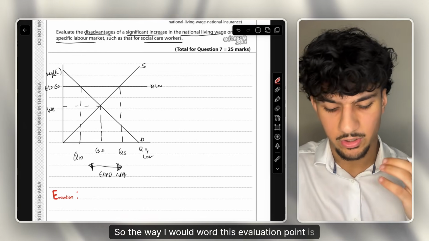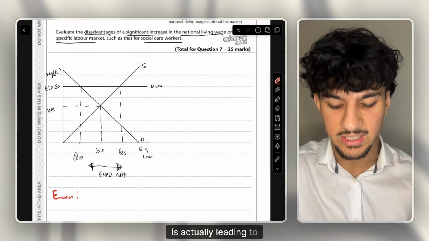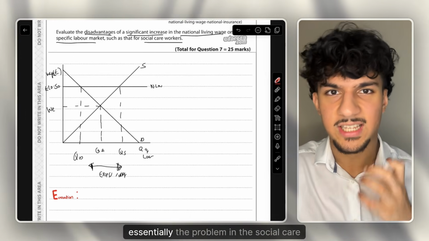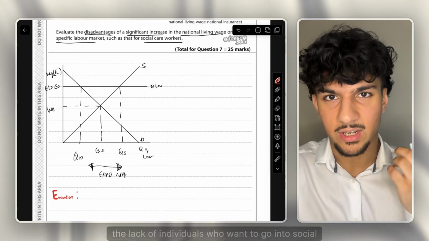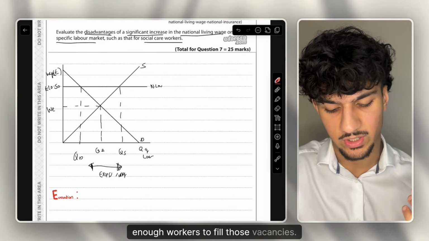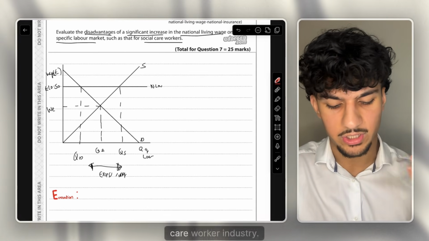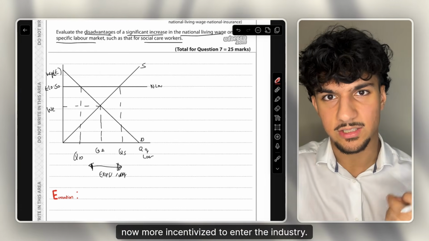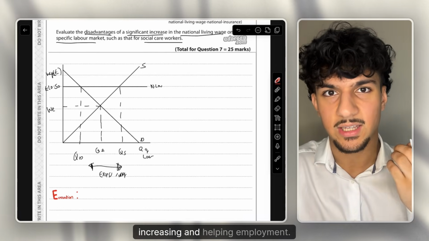So the way I would word this evaluation point is, however, in evaluation, this depends on how an increased national living wage is actually leading to improvements in employment in the care home, social care industry. Essentially, the problem in the social care industry isn't the excess supply. The problem is the lack of individuals who want to go into social care. So there's way too many vacancies and there's not enough workers to fill those vacancies. So by increasing the national living wage, that is actually helping the social care industry, as it means workers are now more incentivized to enter the industry. So it's having the exact opposite effect. Instead of causing more excess supply, it is actually increasing and helping employment.